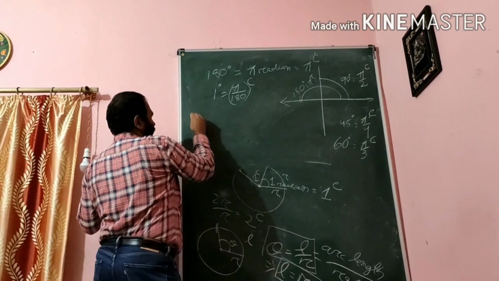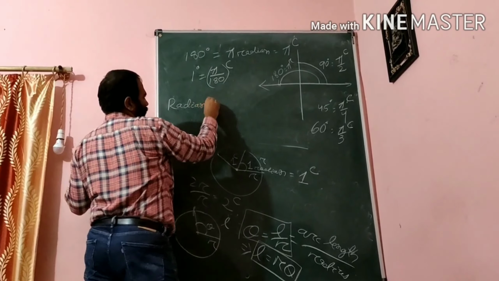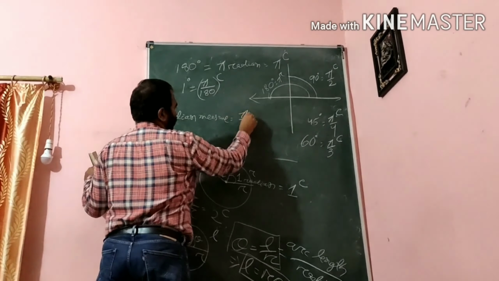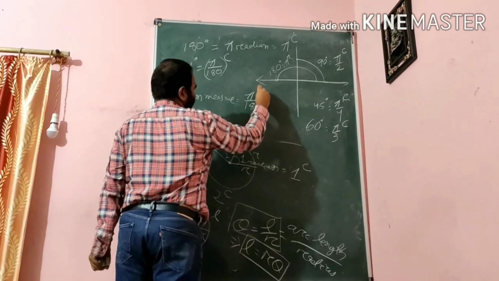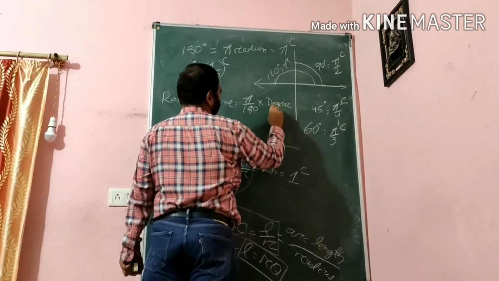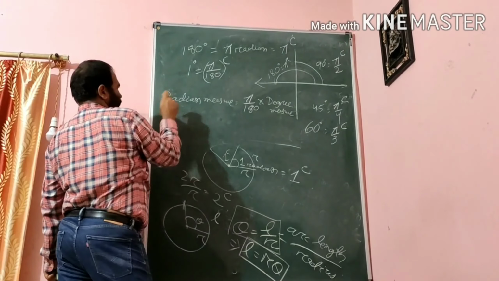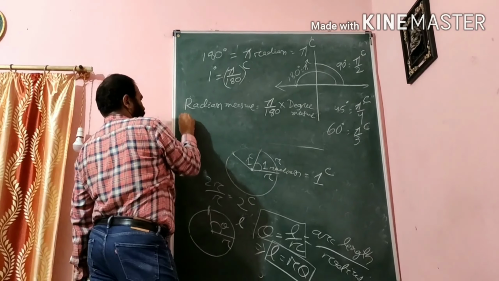So we can write radian measure equals pi by 180 into degree measure. It is a very important formula. This is the radian measure, and this is the degree measure.